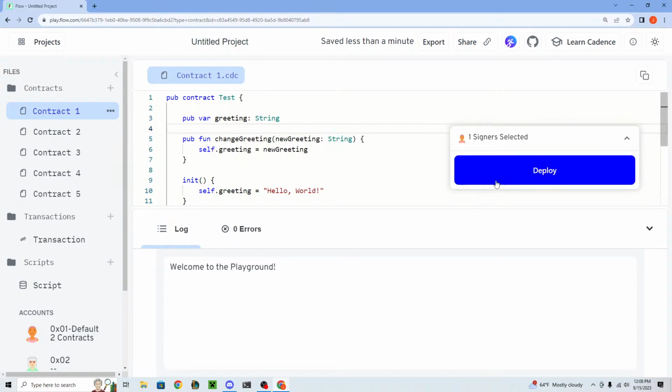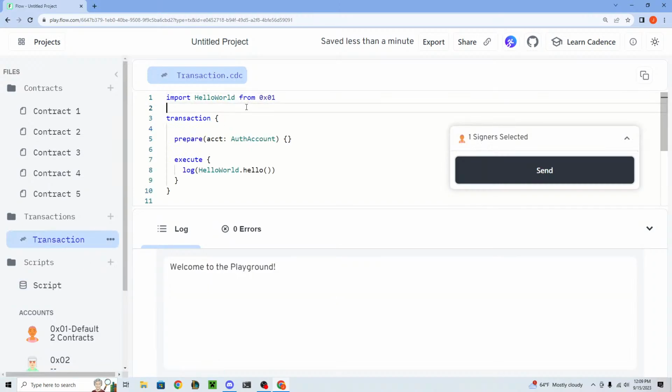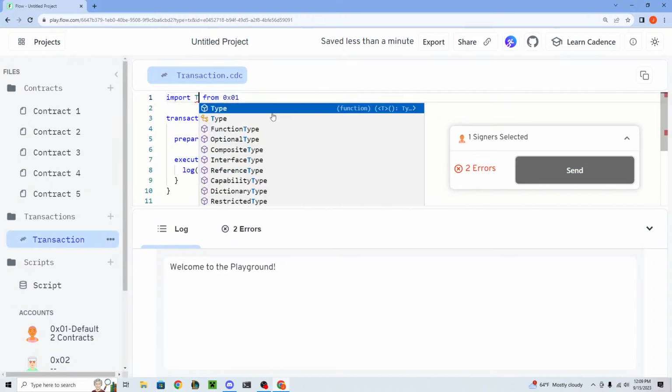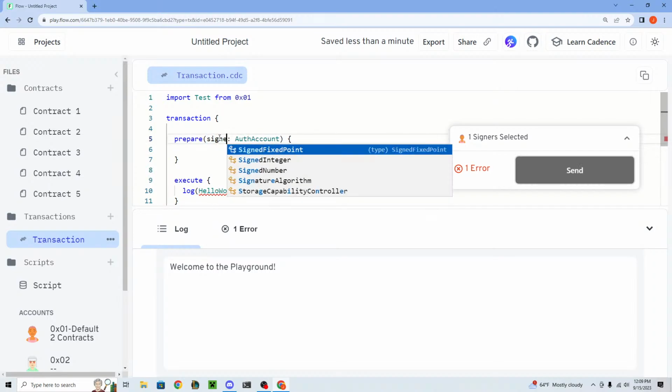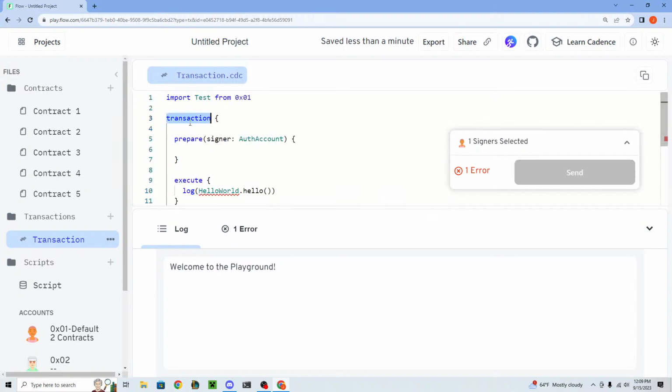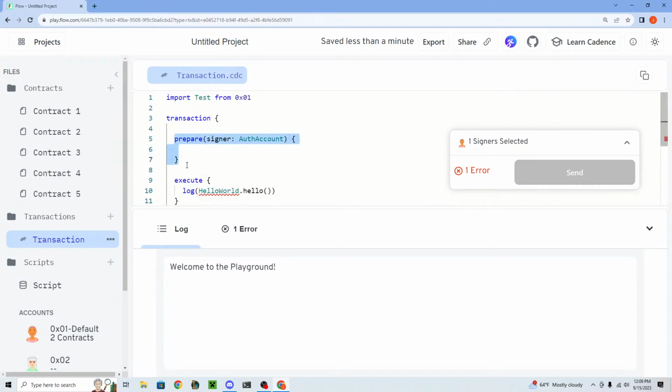Okay. So if we go ahead and deploy this contract again, it's now deployed to 0x01. And just to confirm, we can run the script again to make sure it is hello world. Well, let's go ahead and change it inside of a transaction. So let's import test from the 0x01 account. And this is what a basic transaction looks like, right? It has the transaction keyword. It opens up these curly brackets and has prepare and execute here, right? So these two things here.